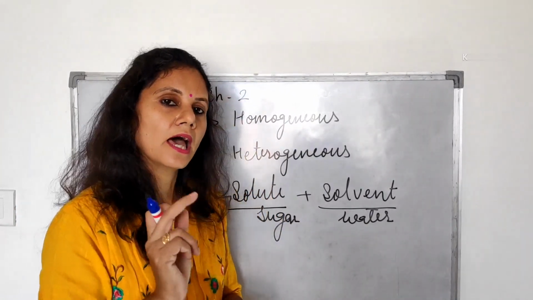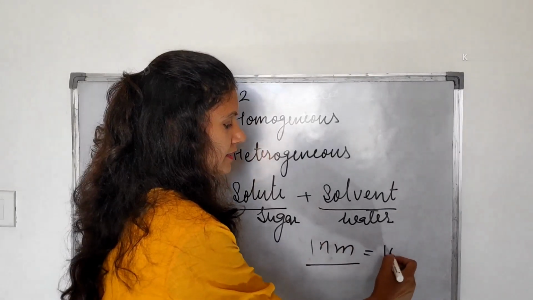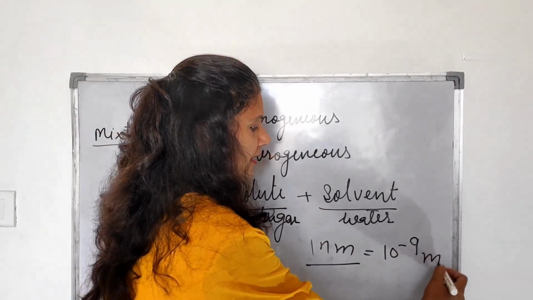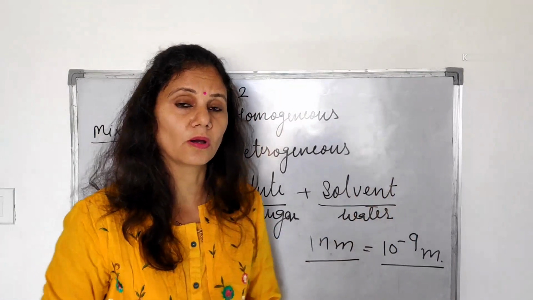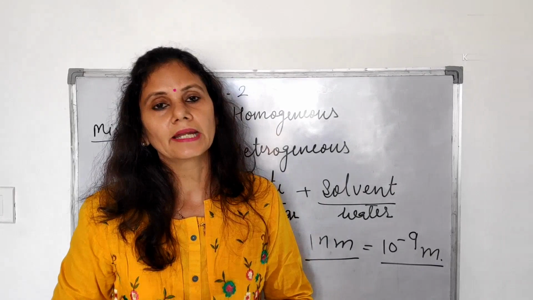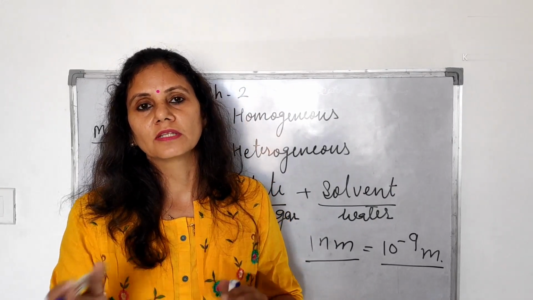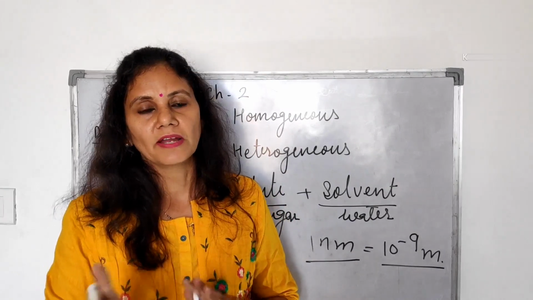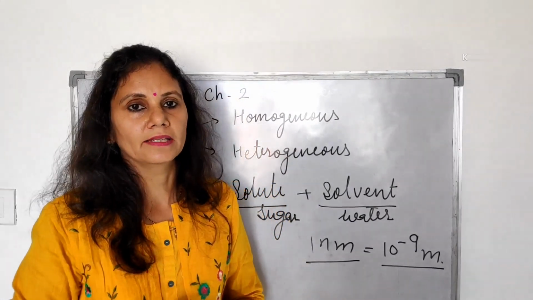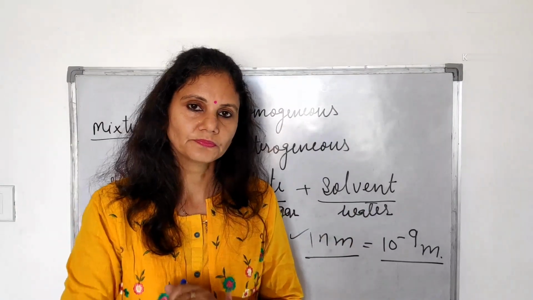Their size is approximately 1 nanometer. 1 nanometer is equal to 10 to the power minus 9 meters. So they are very small. We cannot see the solute particles with naked eyes. When sugar and salt mix into the solvent, we cannot find the sugar particles with our eyes. So their size is very small, 1 nanometer.